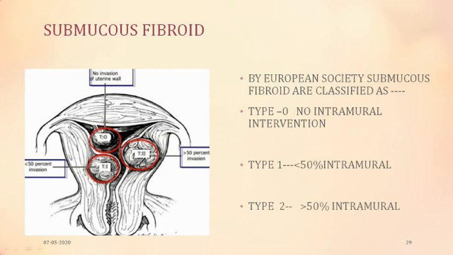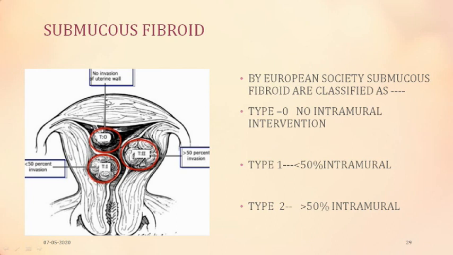Classifying it according to the European Society, the submucous fibroids were classified into 3 types. Type 0, where there is no intramural extension.